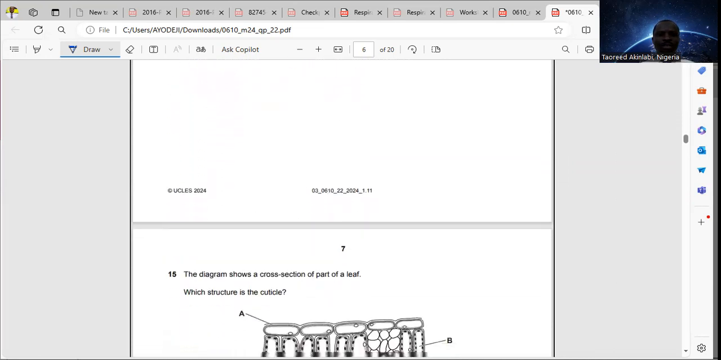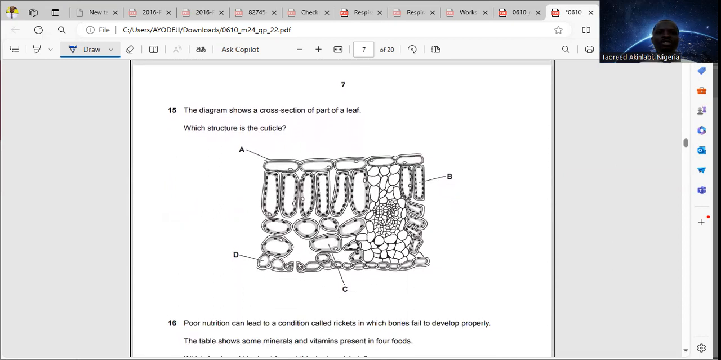For question 15, the diagram shows a cross-section of part of a leaf. Which structure is the cuticle? In the leaf structure, we have the topmost layer here, the cuticle,